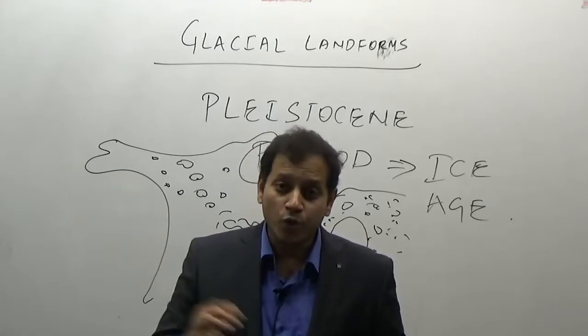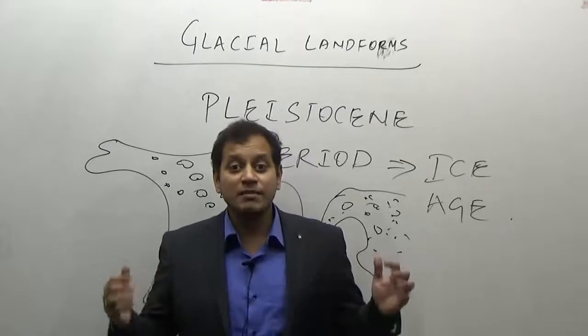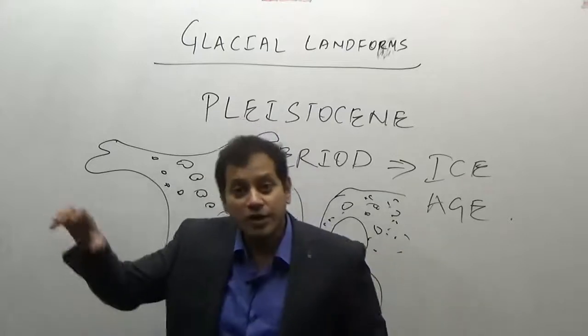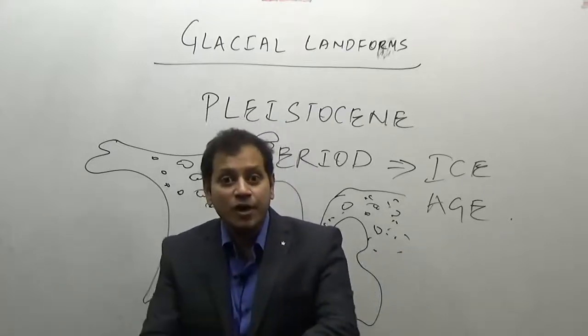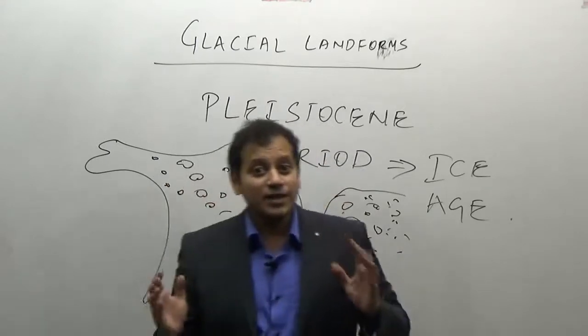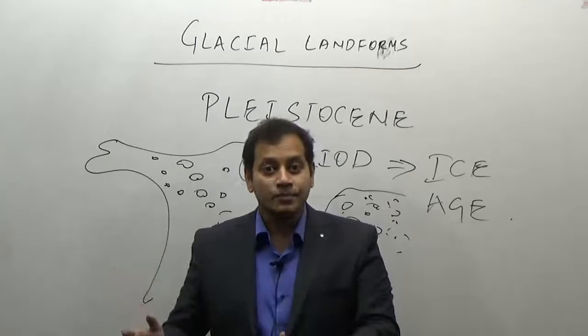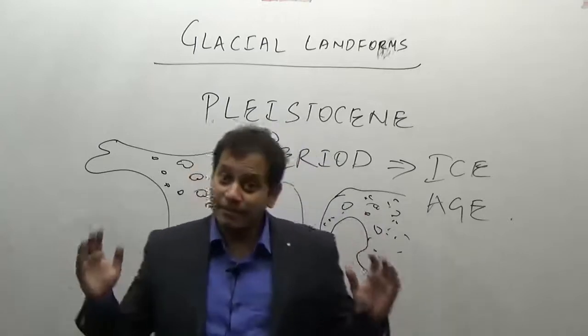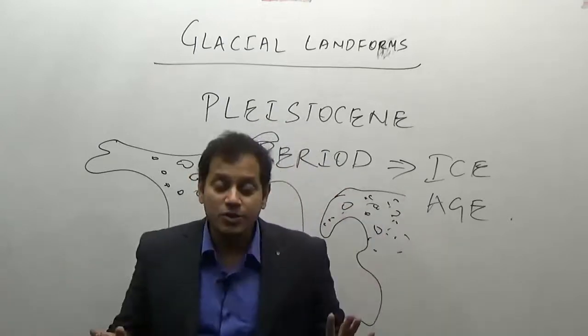If the ice is too old, that means it is more solidified. The more solidified ice, if you are rubbing it on your skin, it will cause more and more scratches on the skin. Same thing, you apply it to the earth. The earth was covered by ice during the period which is known as the Pleistocene period.